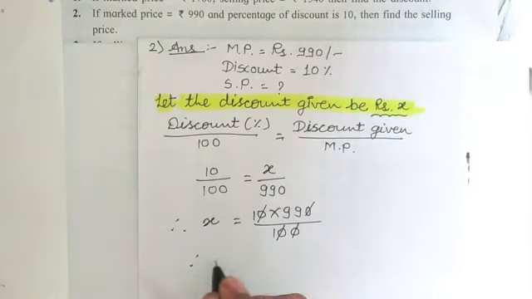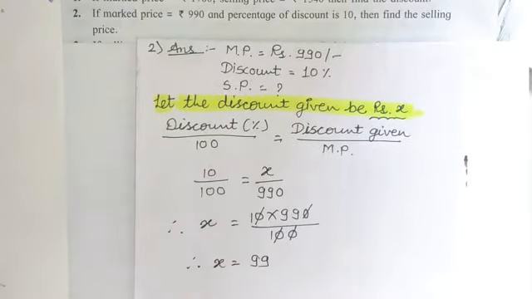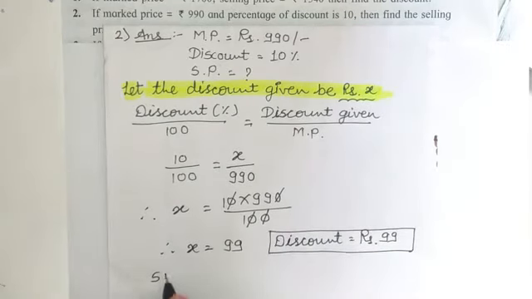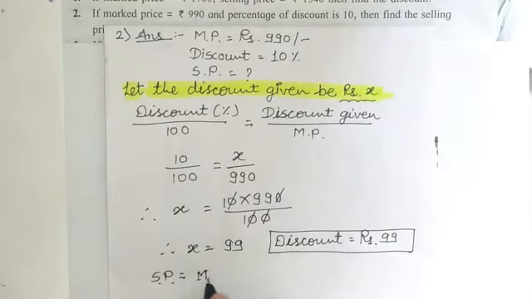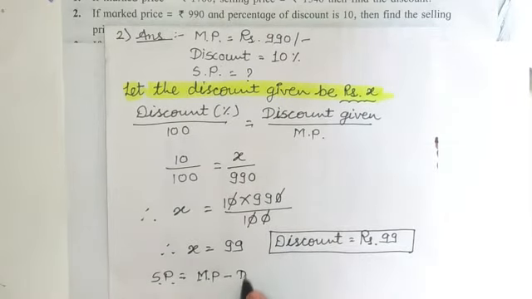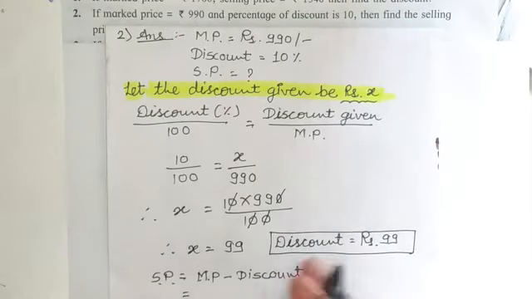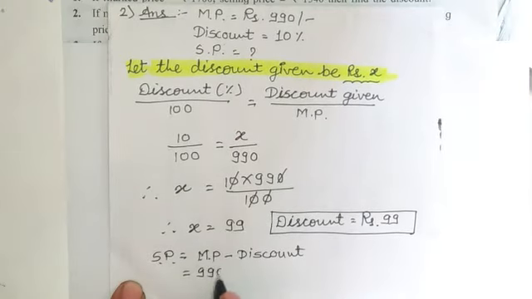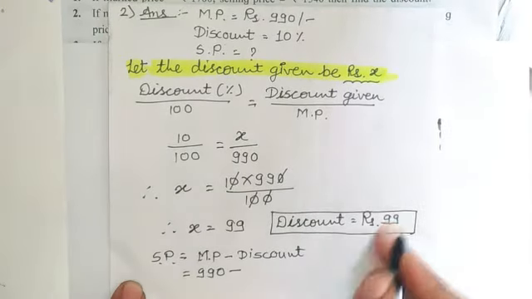So therefore X is equal to 99. It means that the discount is rupees 99. But students, we have to find the selling price. So write down the formula: SP, it means selling price, is equal to mark price, MP, minus discount. Put the values inside that. Mark price, which is 990, minus discount, that is 99.